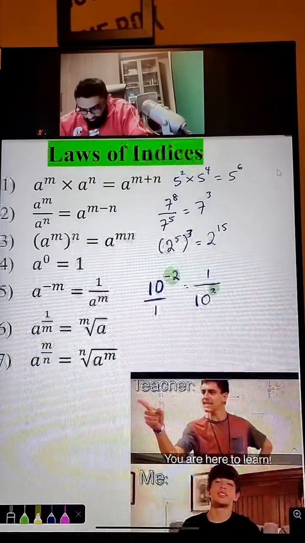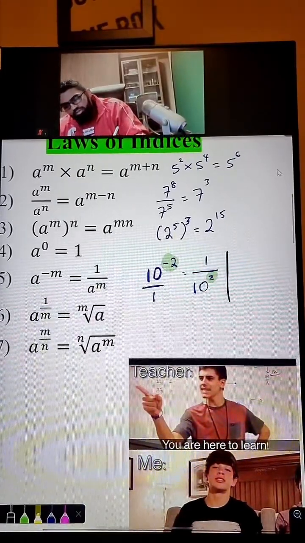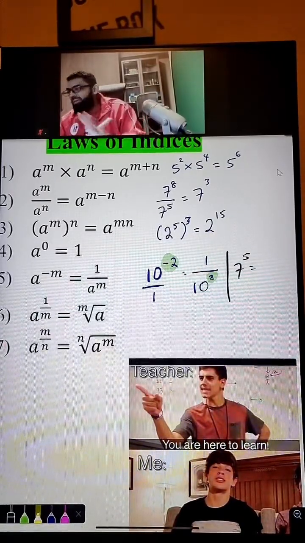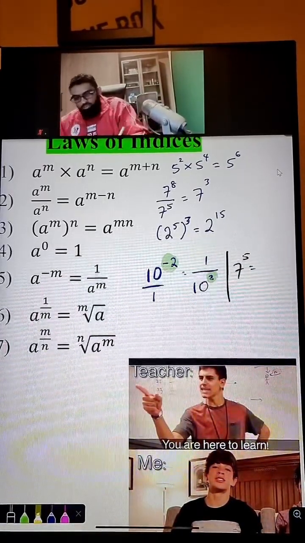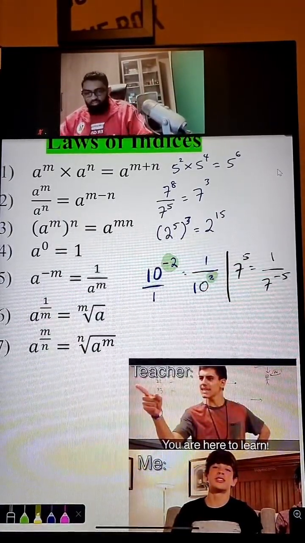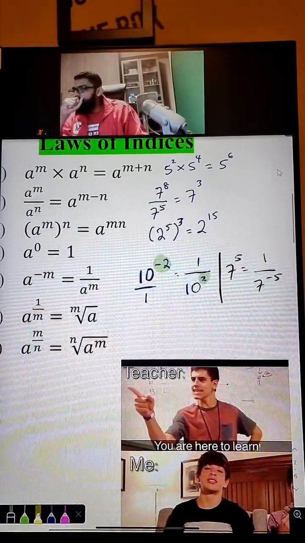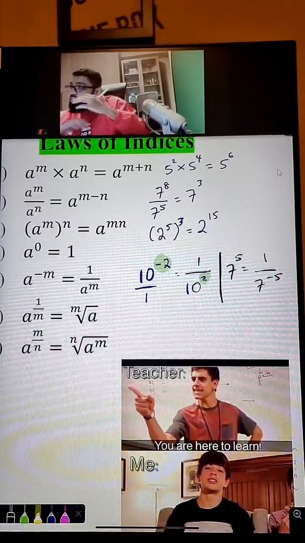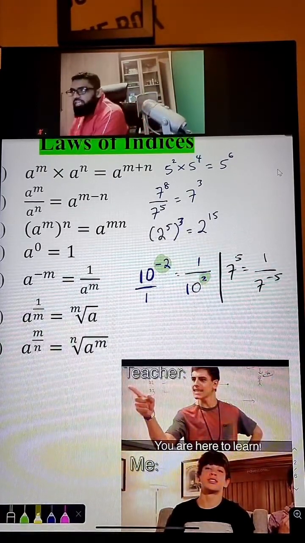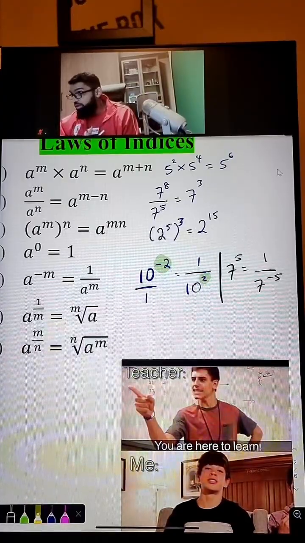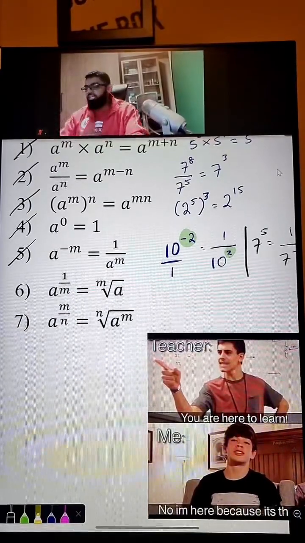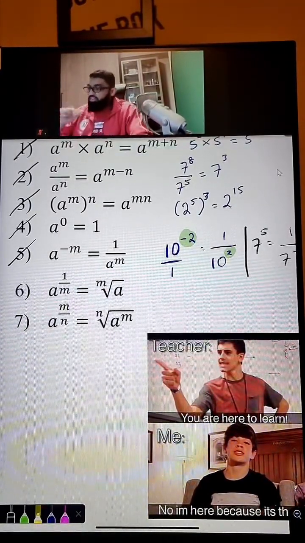Now guys, let's say for example, 7 to the power of 5. I want, for some weird reason, to change the power to negative power. No problem, you just put it down, it becomes a negative power like this. So this is a negative power, positive power. You can swap the powers accordingly. Make it positive, make it negative, and so on and so forth. Alright? Now, 1, 2, 3, 4, 5. Settled already.